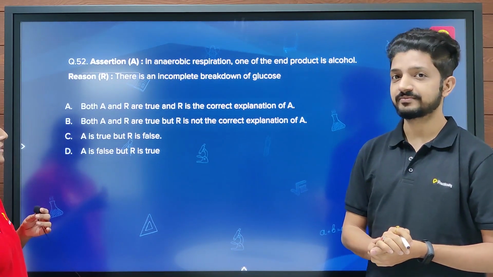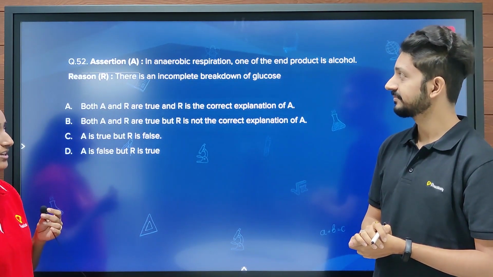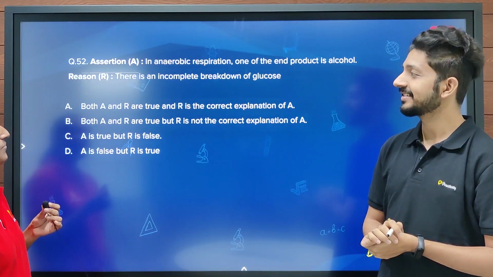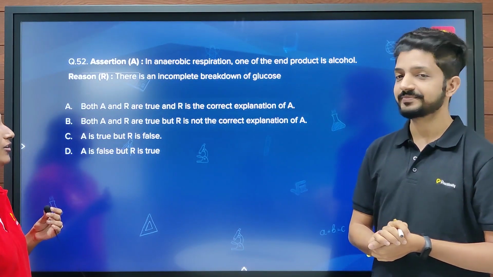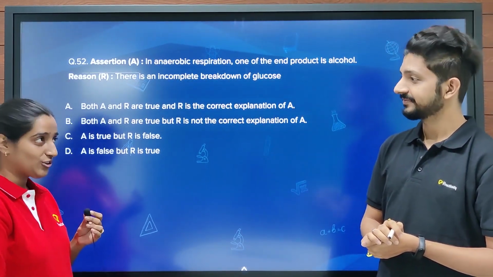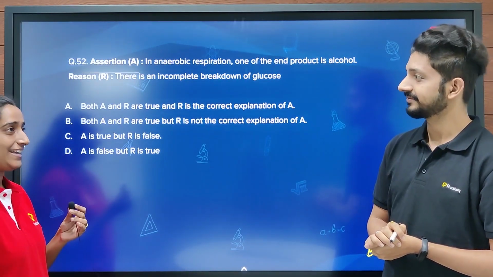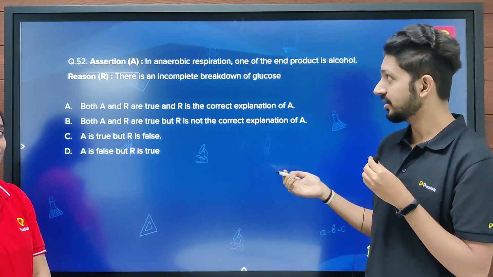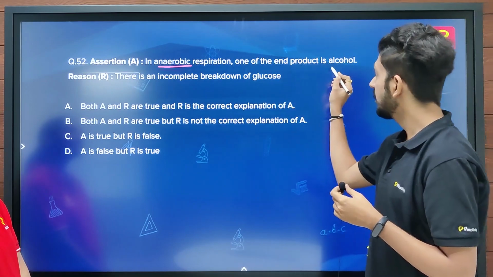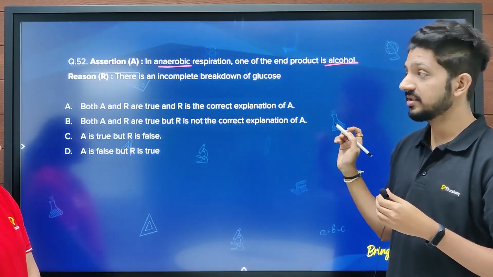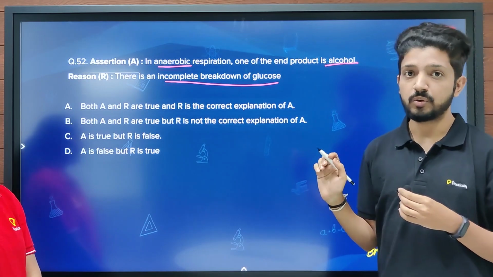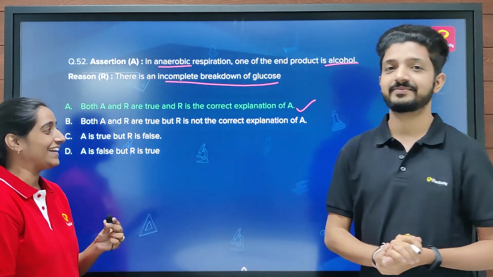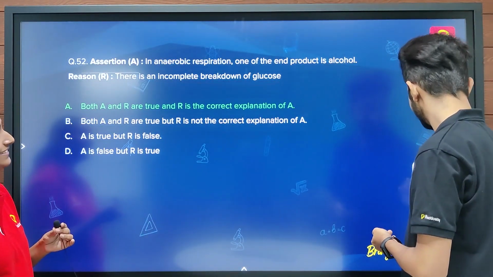Okay, so the next assertion is in anaerobic respiration, one of the end products is alcohol. That is what we talked about, no? Yes. So the reason behind it is there is an incomplete breakdown of glucose. And based on your explanation, I think the answer should be A. Yes, so this question is also related to the previous question. In anaerobic respiration, alcohol is formed because of absence of oxygen. There is incomplete breakdown of glucose, and that's why the correct answer is A. Okay, so that was correct. Let's move on to the next question.